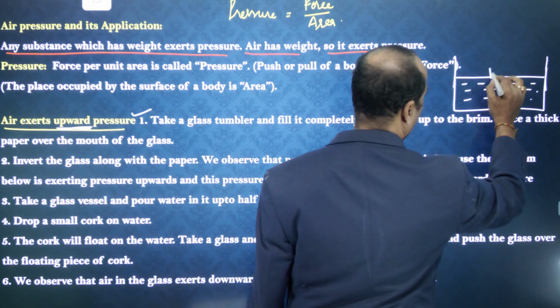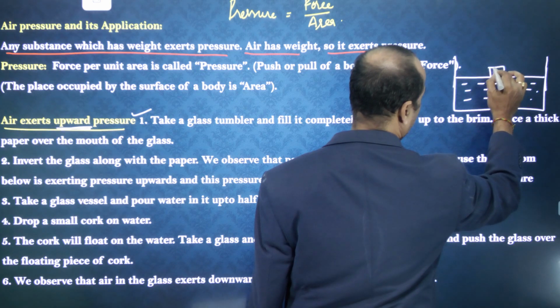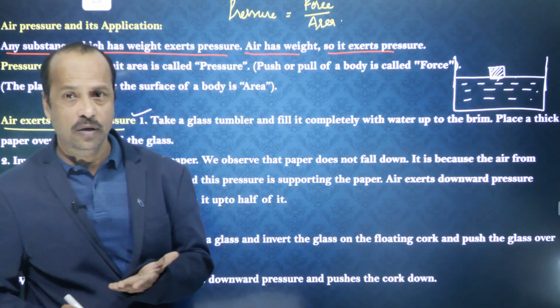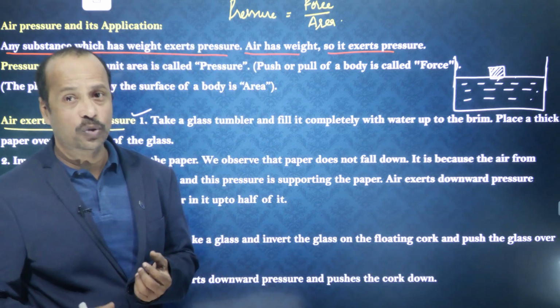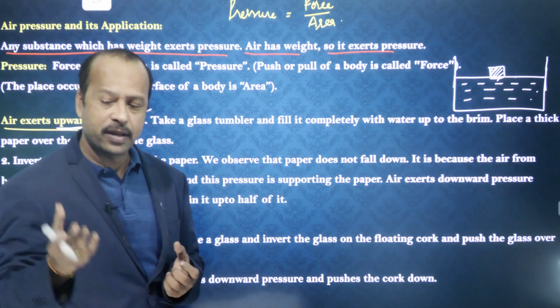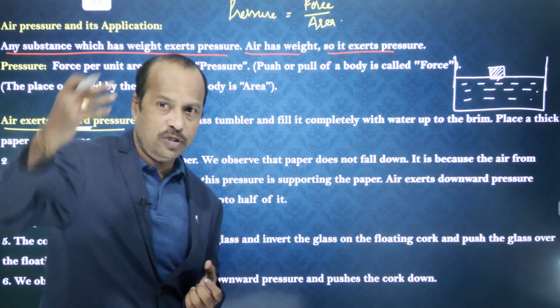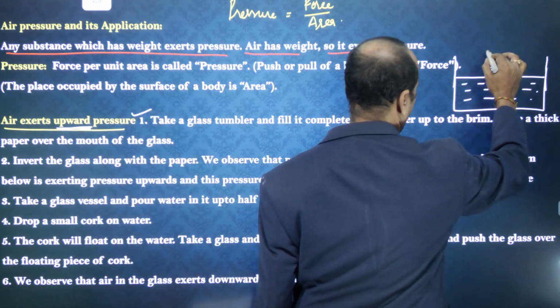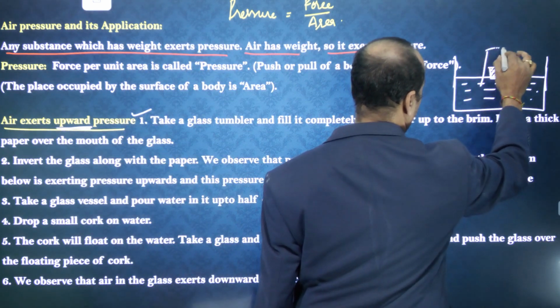Now you place one cork here. This is a cork, okay. Now this cork floats on the water, right. Now what you do? Take an empty glass tumbler and invert it, means ulta. Invert it over this cork, okay.